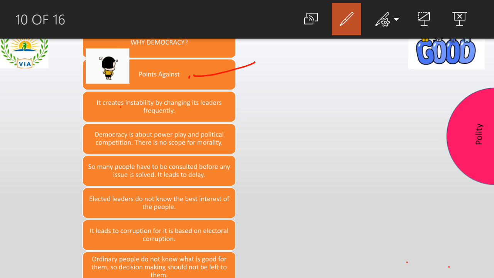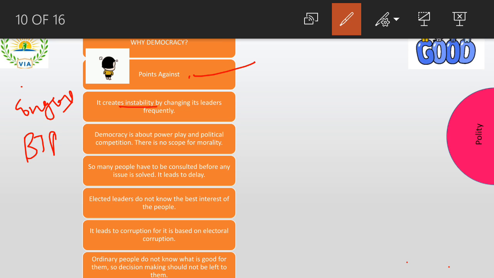Now what happens here is, I hope all of you are understanding. Try to understand and try to relate the topics. First important thing is it creates instability. I'll tell you the reason. Now see, for the first 5 years it is Congress, right? After that it is BJP.